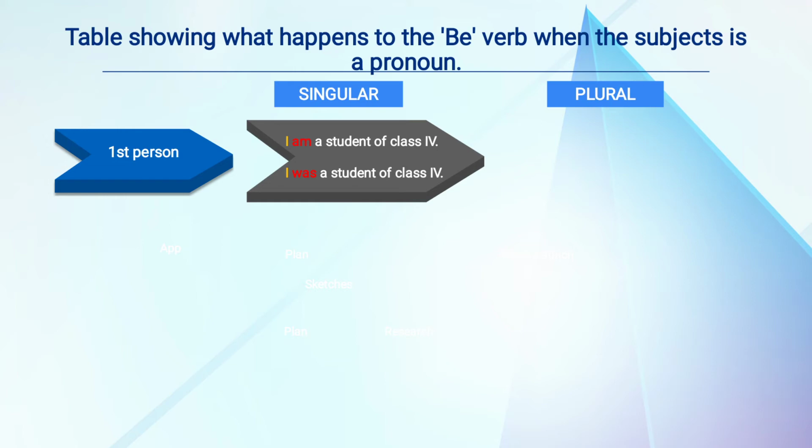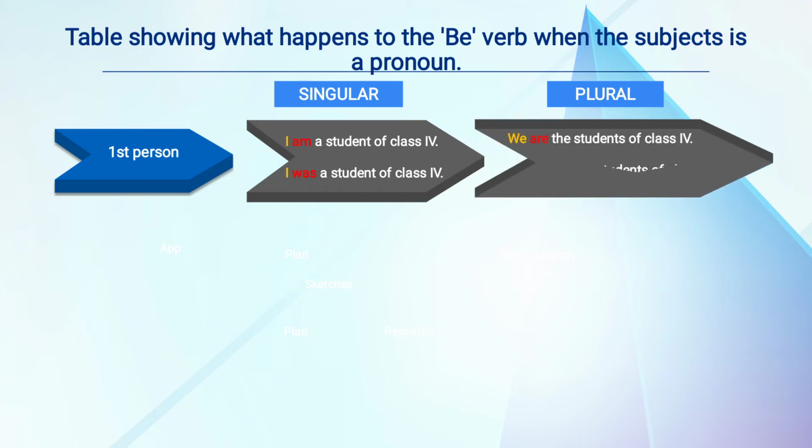Now, first person plural, we will see we. Okay, we is a first person plural. The be form of the verb when we are talking in present tense will be are. We are the students of class 4. When we are talking about past tense, the be form of the verb with the pronoun we will be were. We were the students of class 4. So, this was first person plural.